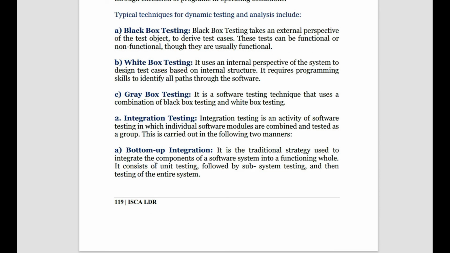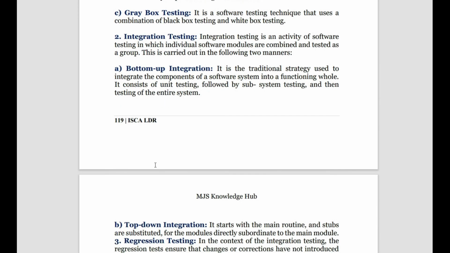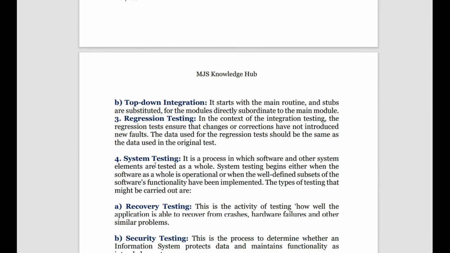Okay, the second part of testing is integration testing, which is covering all the units there. In this we have two methods: bottom up integration and top down integration. And then we have regression testing, stopping the system from being affected by changes done to cover the faults which we found in the previous testing.